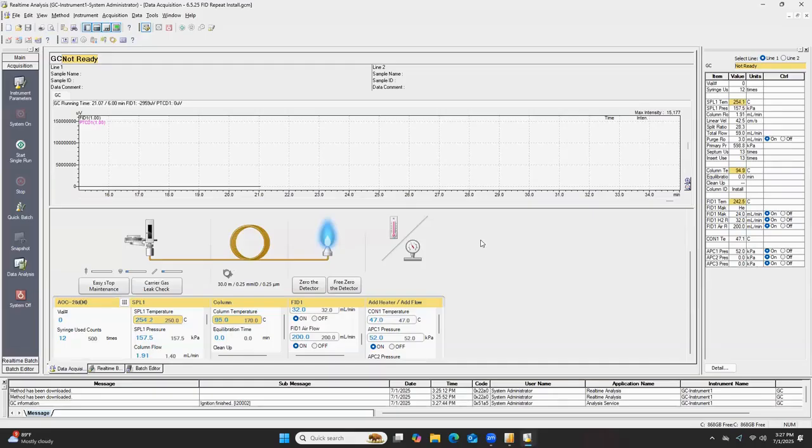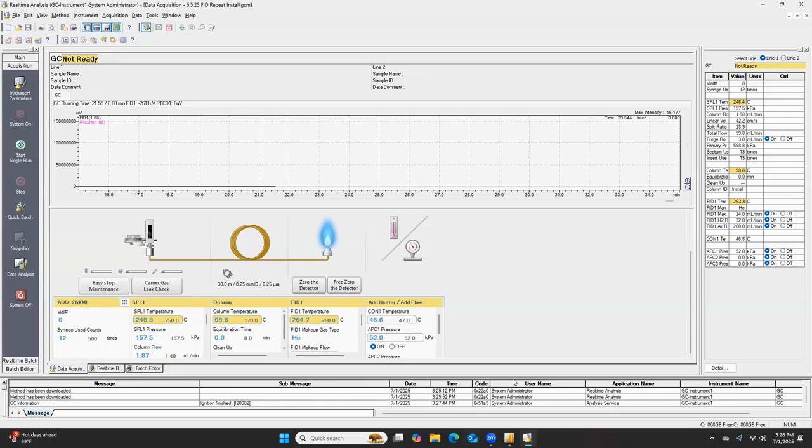And now, over here in the software, the FID airflow is no longer yellow. It's at 200. And our hydrogen flow is at 32. Cool. Just for those two items. But there's still more yellow stuff that we see on the screen. It's because what is still yellow has not yet reached its set point.